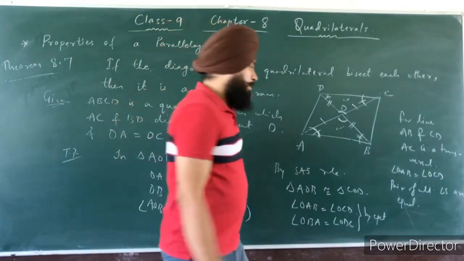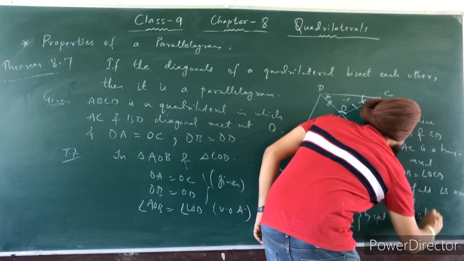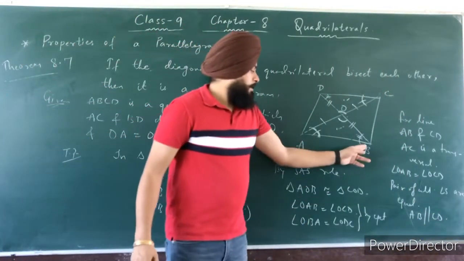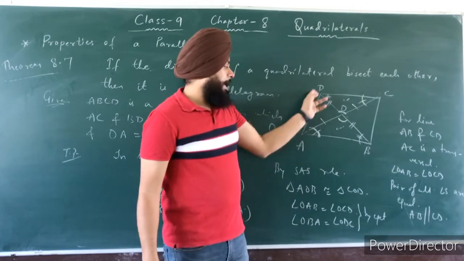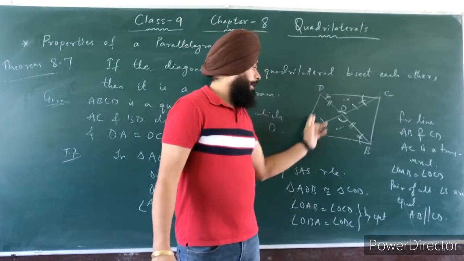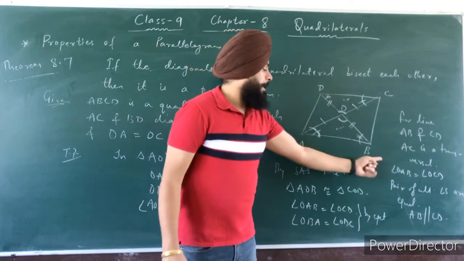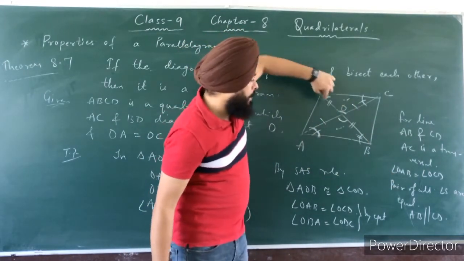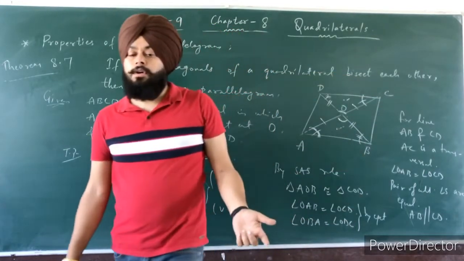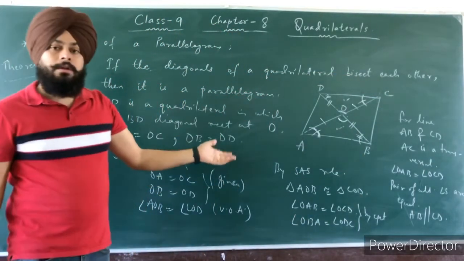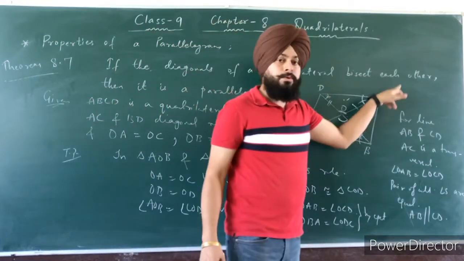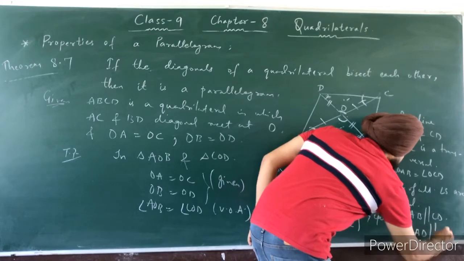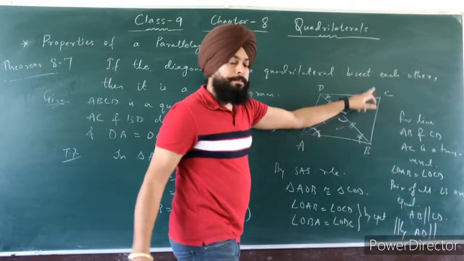That's why AB parallel to CD. Similarly, for lines AD and BC, BD is the transversal. So angle OBA equal to angle ODC is again a pair of alternate angles and they are again equal. That's why AD is parallel to BC.